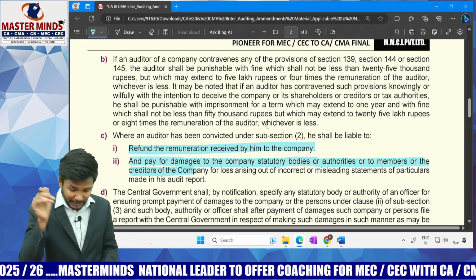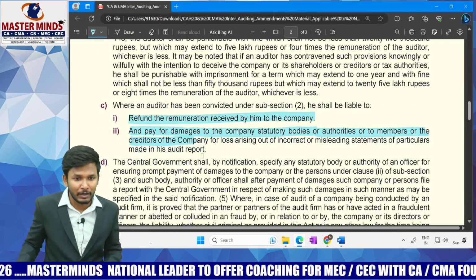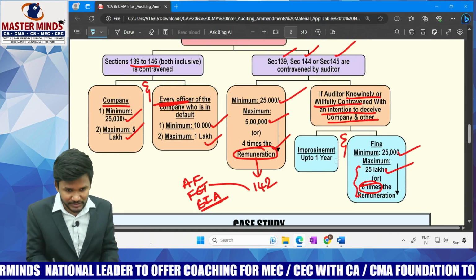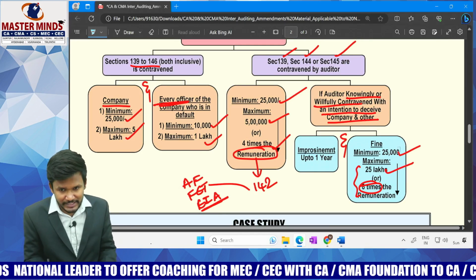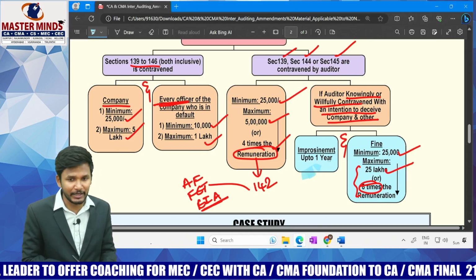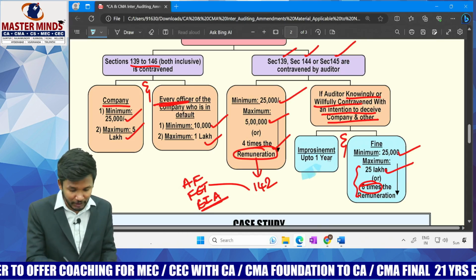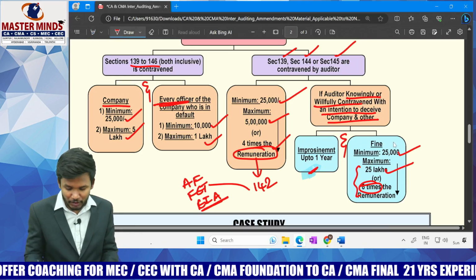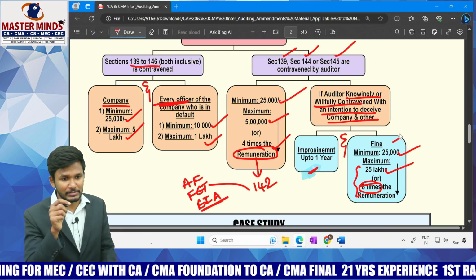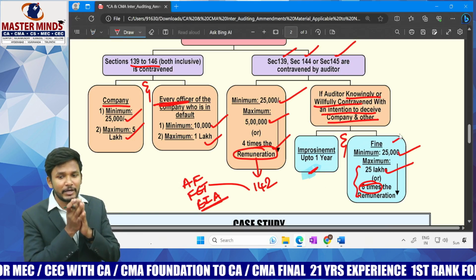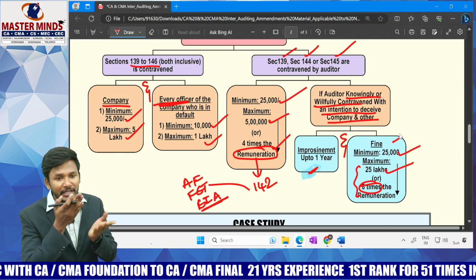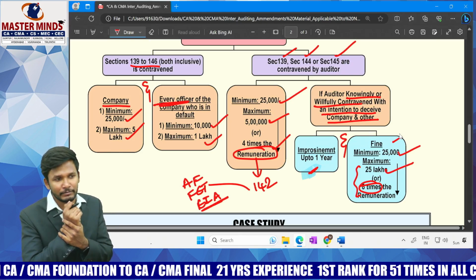Be clear. Further, they are expanding. If I talk about the auditor, we have two things here. First, imprisonment. Second, penalty. Imprisonment we call criminal liability. Fine we call civil liability. So if I talk about imprisonment, if I talk about a partnership firm appointed as auditor, who will be sent behind bars? Those partners who are actively participating in the willful misstatement.